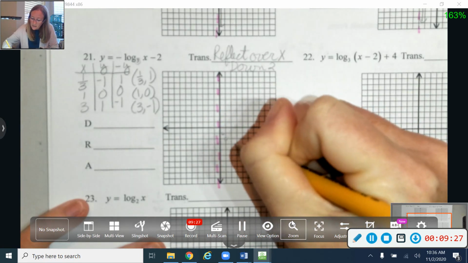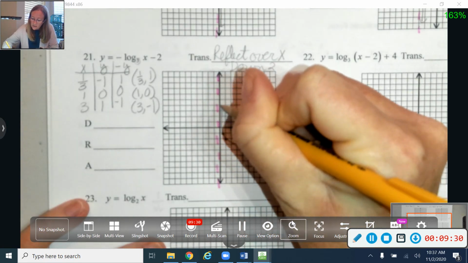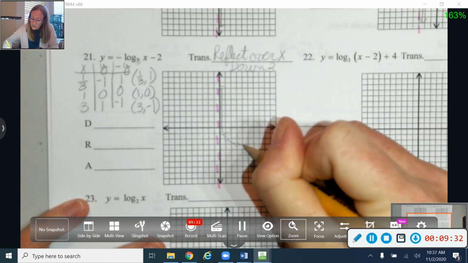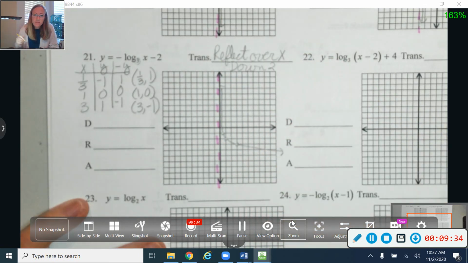So when we flip upside down, it looks kind of like this. It kind of makes a little L shape, like that. Okay, so that's what it looks like when it flips upside down.